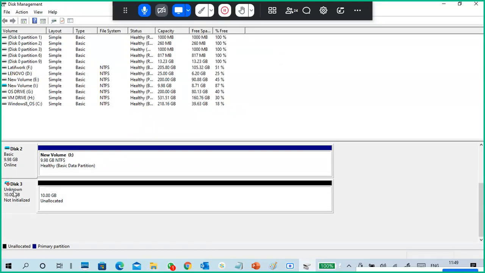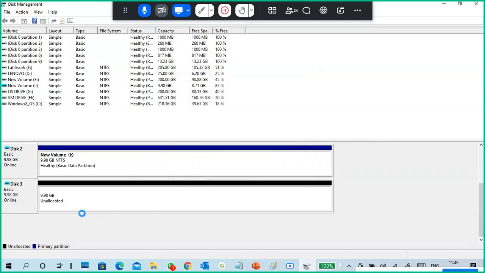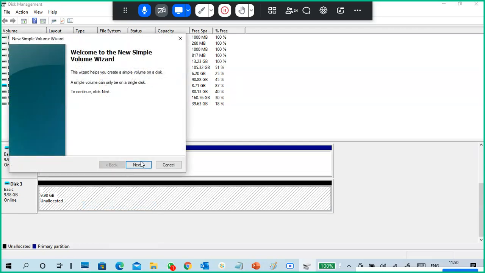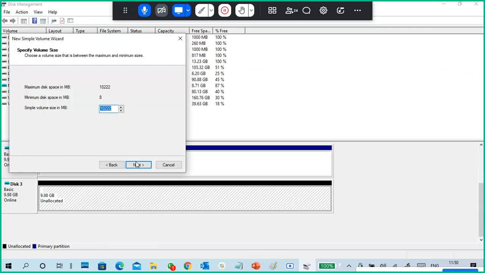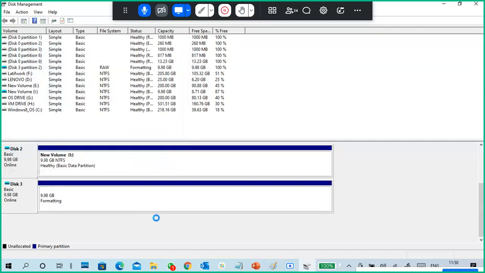So what is the first step? It's a fresh disk. Again, initialize, MBR or GPT. Now the disk is ready. Create a simple volume. You can create partitions also, no problem. I'm not doing it. It's very simple. Okay, NTFS. Finish it.